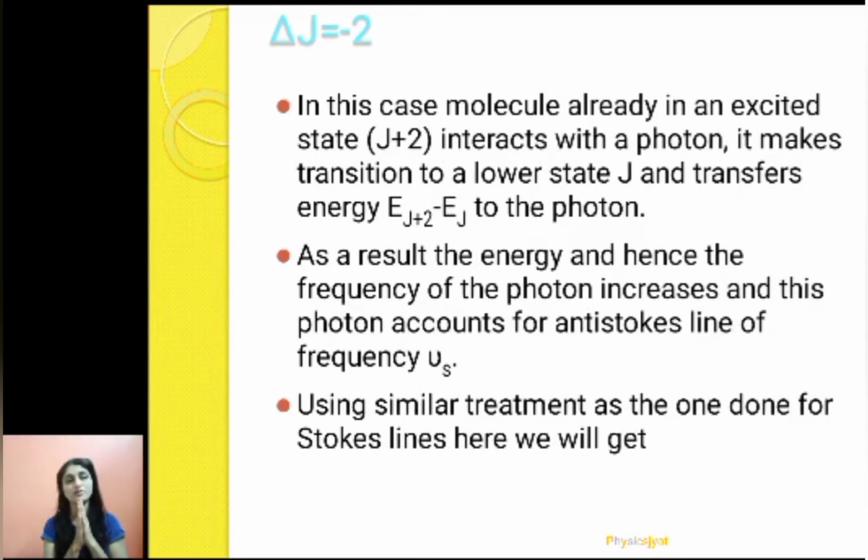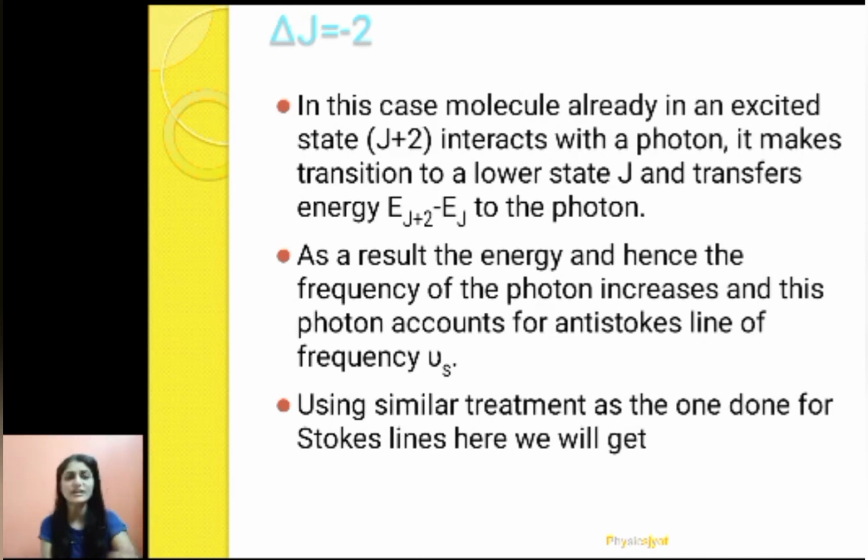When I say delta J equals minus 2, in this case the molecule is already in the excited state. So this molecule, which is in the excited state, will give its energy to the photon. So the photon gets energy, the photon's energy increases, so naturally the photon's frequency also increases, because E is equal to h nu. And we know that if the scattered radiation has a higher frequency, then that gives rise to the anti-Stokes line. So delta J equals minus 2 is for the anti-Stokes line.